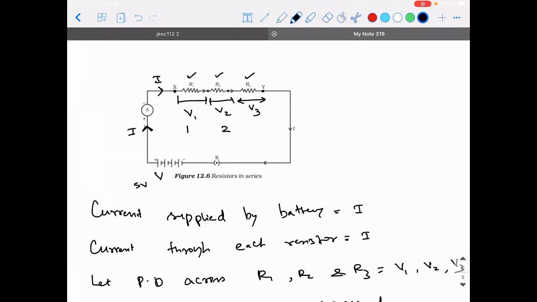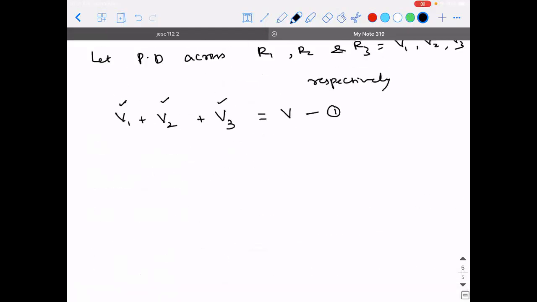It can be 1, 2.5. Then the value there will be 1.5. So the division among themselves takes place in such a way that if you add all these potential differences, that should be equal to 5 volt. So that's what happens in series connection. So V1 plus V2 plus V3 is equal to V.